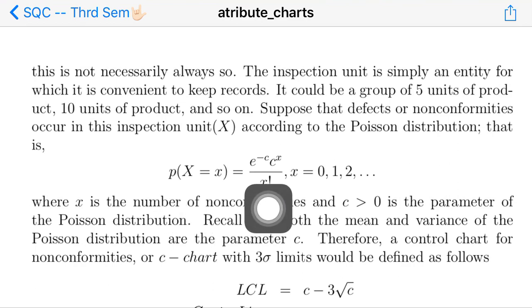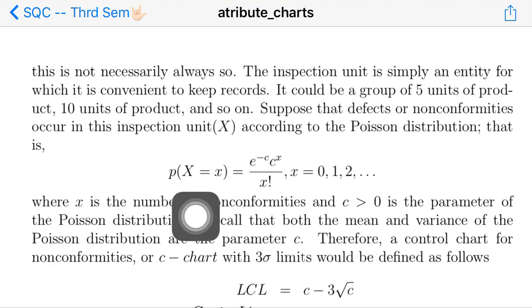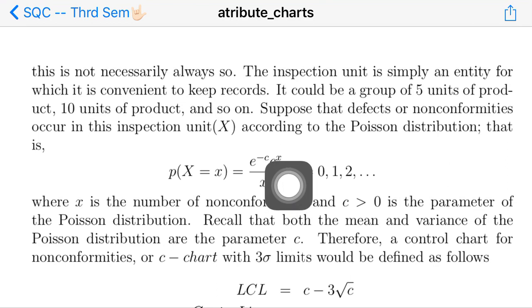Actually, c is nothing but the mean and variance of the Poisson distribution. Mean and variance are equal for the Poisson distribution. So, if you take c as the parameter, mean is c and variance is also c.